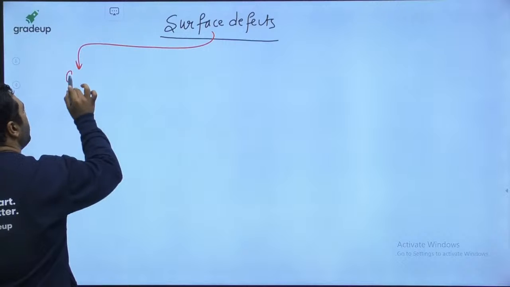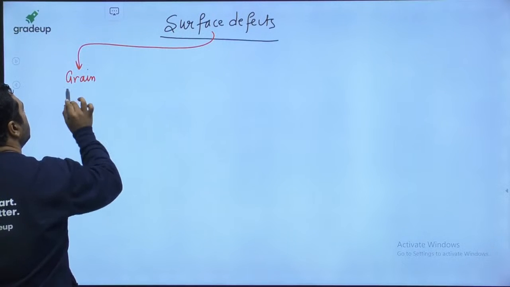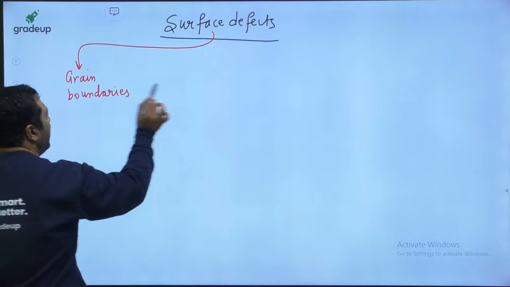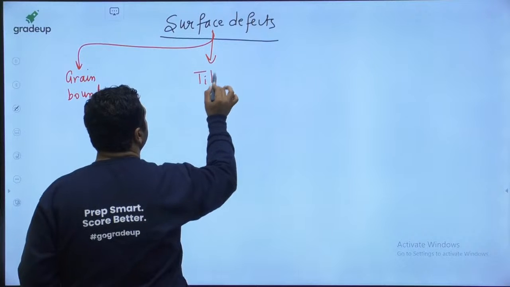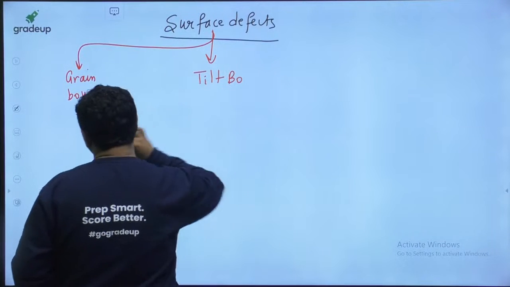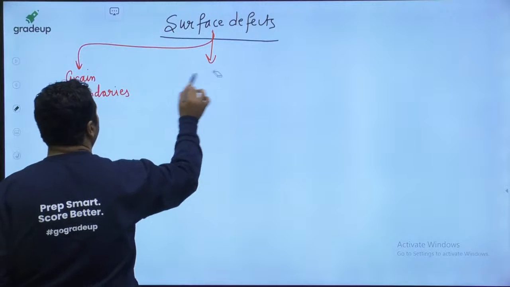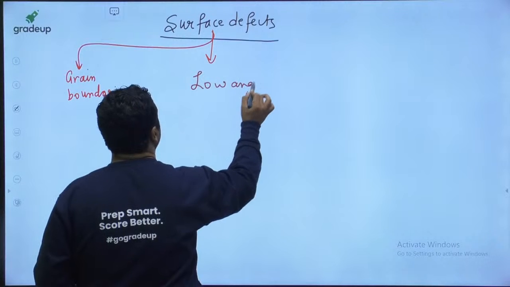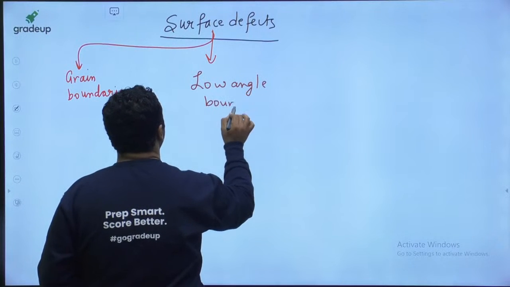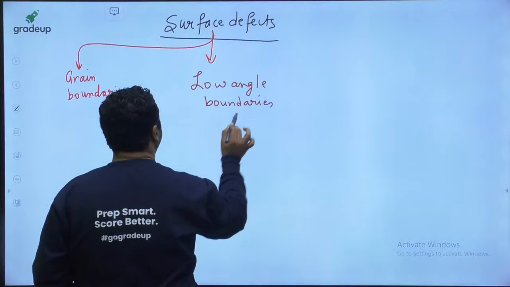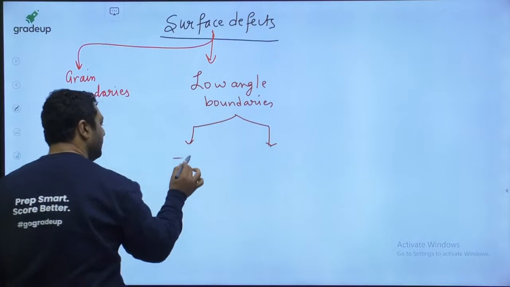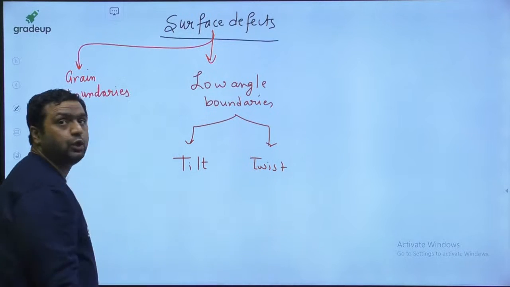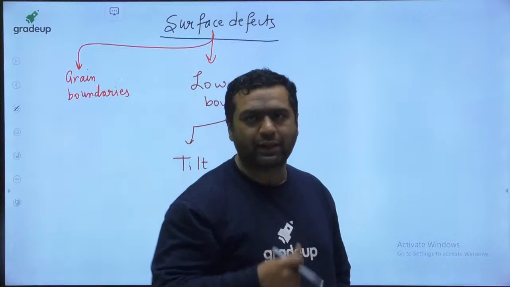The very first is grain boundaries. Then there are tilt boundaries, or you can say low angle boundaries. It is divided into two parts: low angle tilt boundaries and low angle twist boundaries.